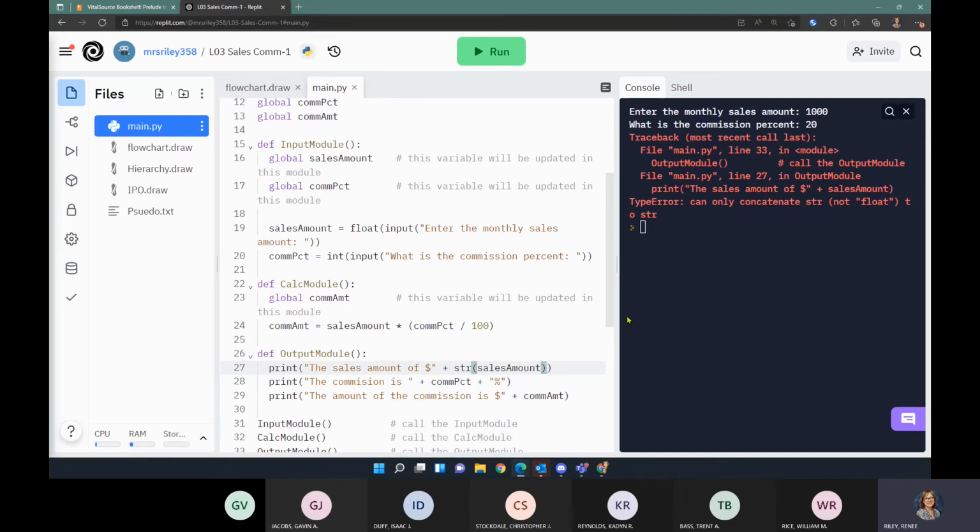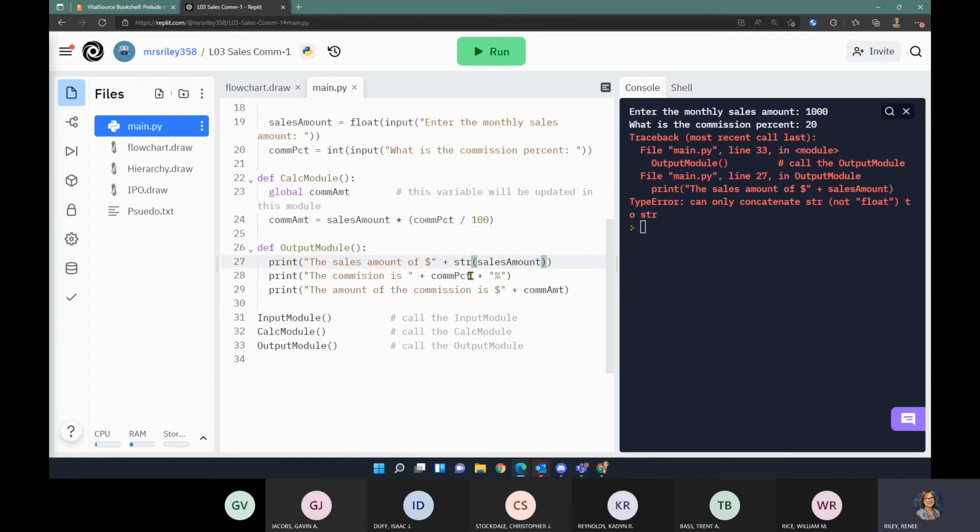Now, another way I could do it is by using commas in my output. So let's try that with this bottom one. Instead of a plus sign, I'm going to put a comma there. Now on my middle one, I'll convert that commission percent to a string by casting it as a string.